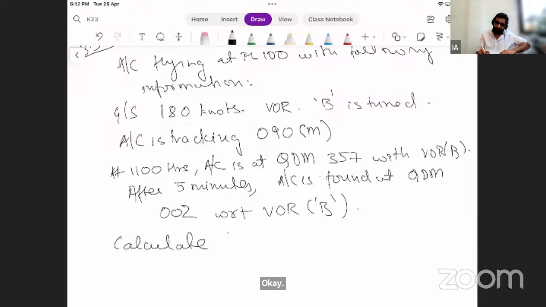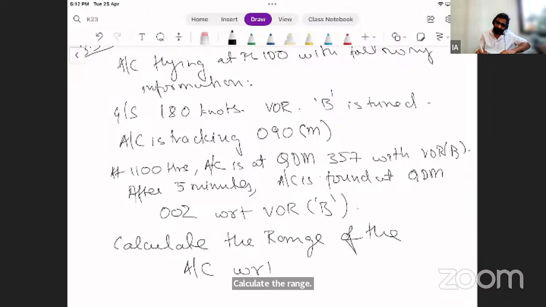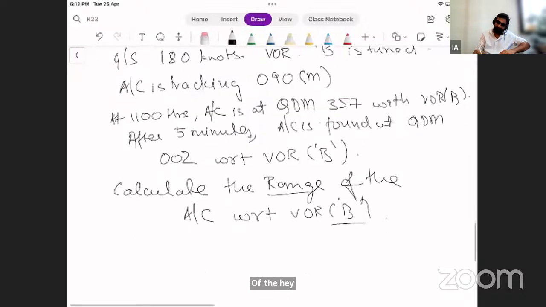Calculate the range of the aircraft with respect to VOR B. Range will mean how many nautical miles with respect to the ground station.